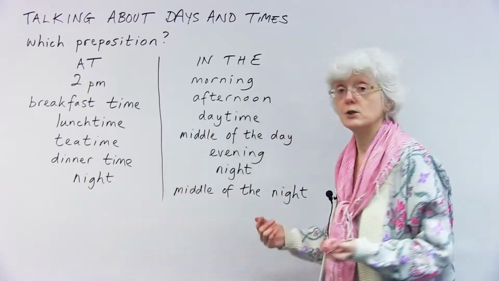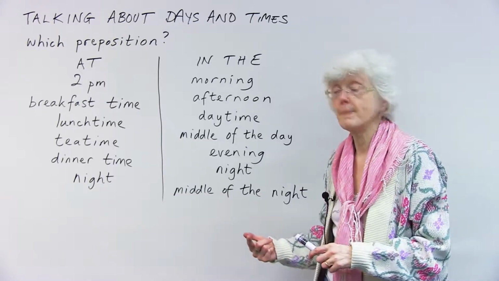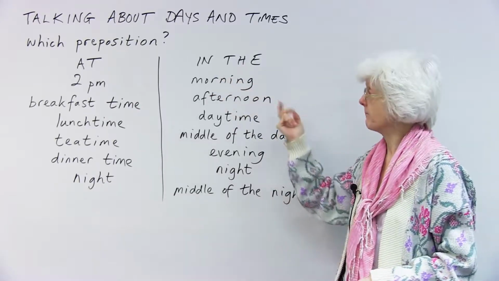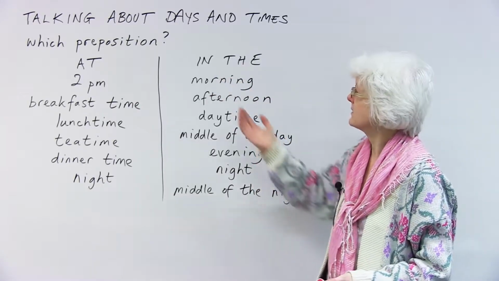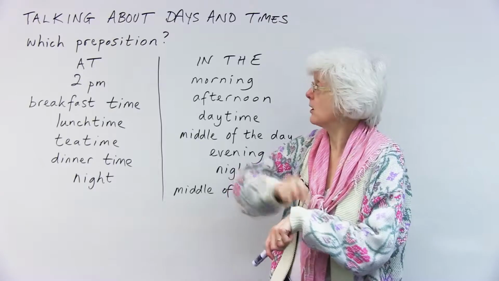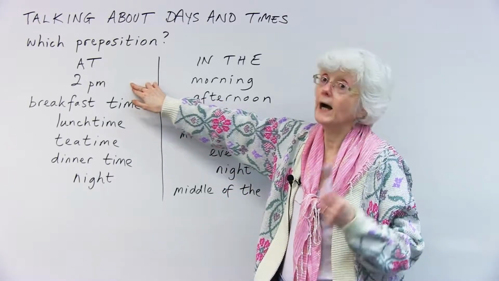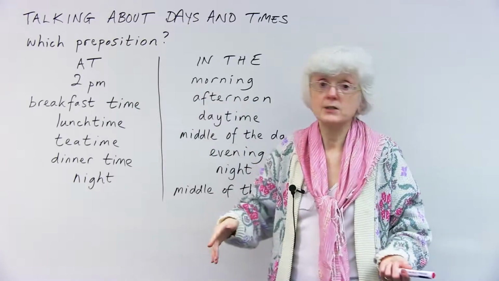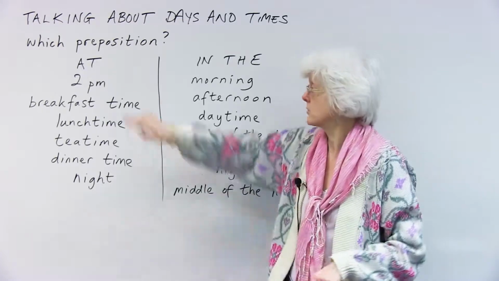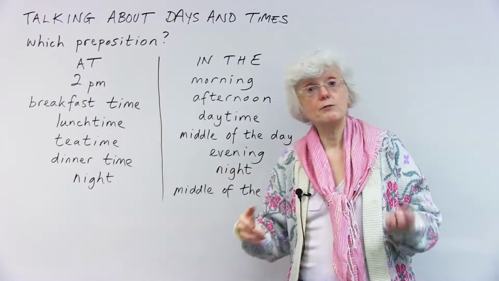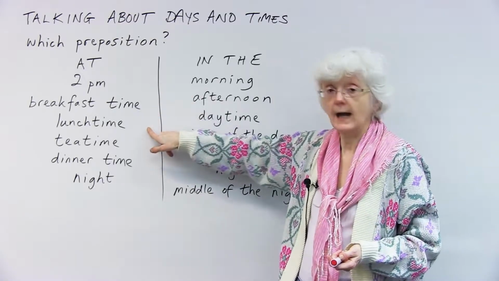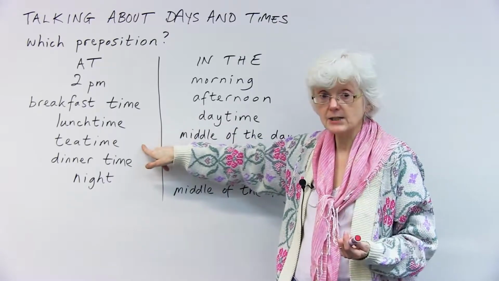Okay, so there are two main prepositions. There's at and there's in. So with at, we can have a specific time on the clock, at 2 p.m. or at 2 o'clock, at 2:30, at midnight. All the times on the clock or on your watch is at. And then when you're referring to meal times, at breakfast time, at lunchtime, at tea time.